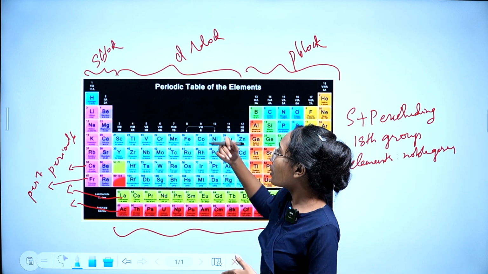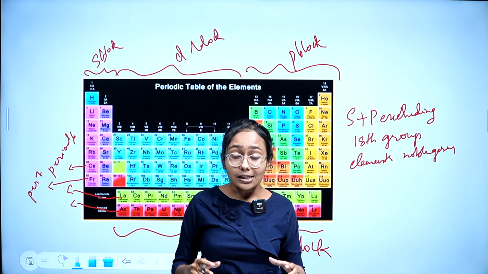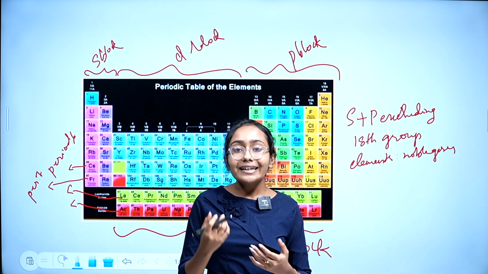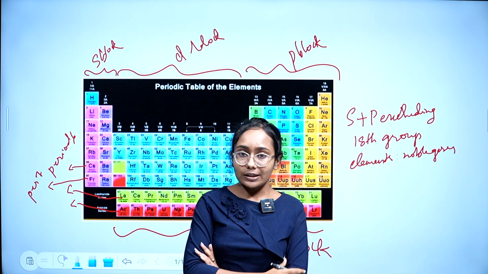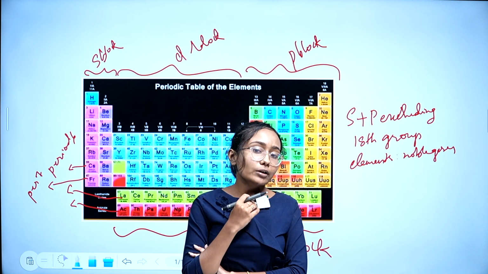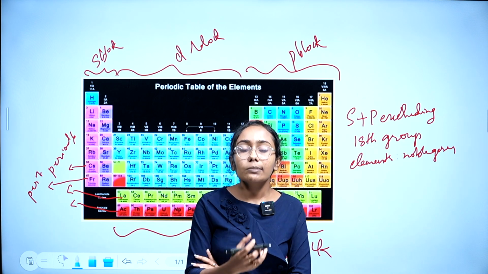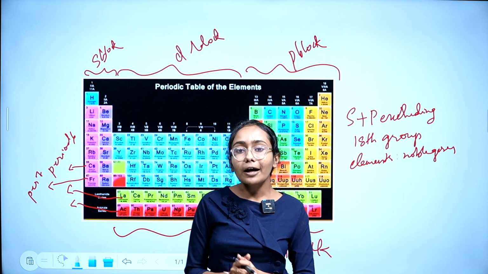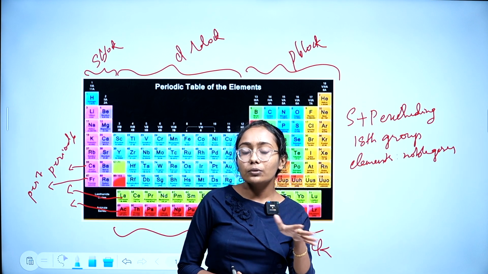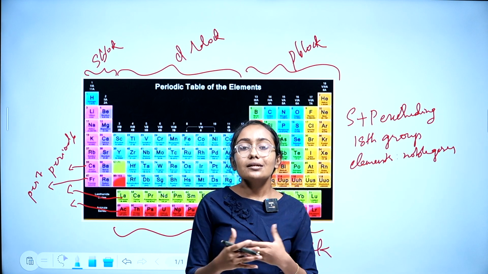Now, we have to know about the S block, the D block, the P block, the F block in detail. Also, we need to know how to name the elements after atomic number 100. Till 100, the names are already fixed, and after 100, we should have a method to name the elements, and that method is put forward by IUPAC, International Union of Pure and Applied Chemistry. Those things we'll discuss in the next session.